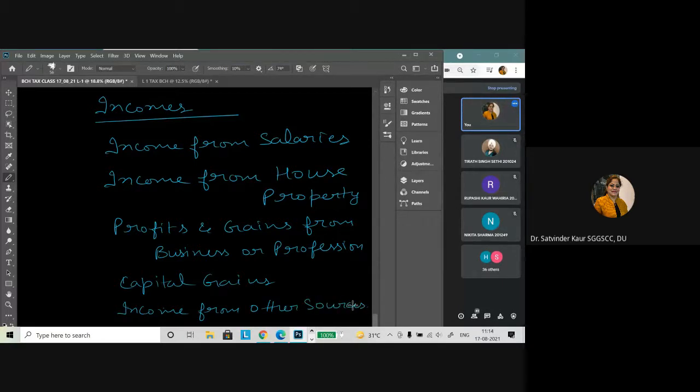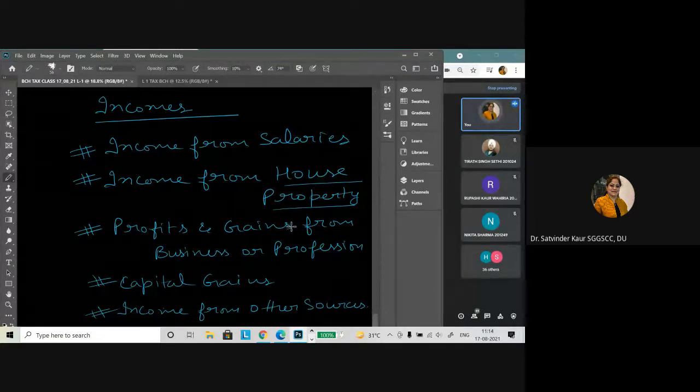It means that as per the Income Tax Act, the income is divided into five major heads. That is income from salaries, which we are going to discuss as a separate chapter. Then there is income from house property. If one owns a property and has let it out, then he is getting rental income, and that income is taxable. Similarly, if one is running a business or profession, then he is getting certain profits or gains from that particular head of income. That is considered as income.